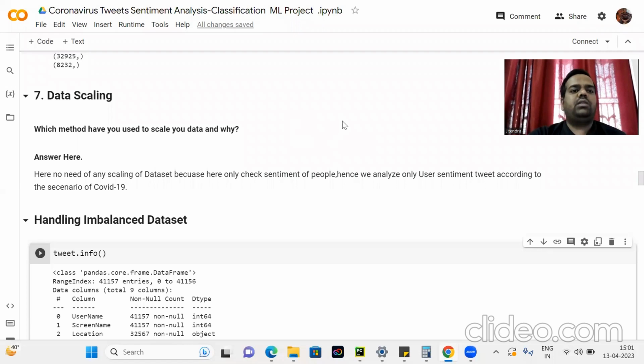Data scaling: which method do you use to scale, and why? Here there is no need for any scaling of the data set, because we only check the sentiment of people and analyze only user sentiment according to the scenario of COVID-19.